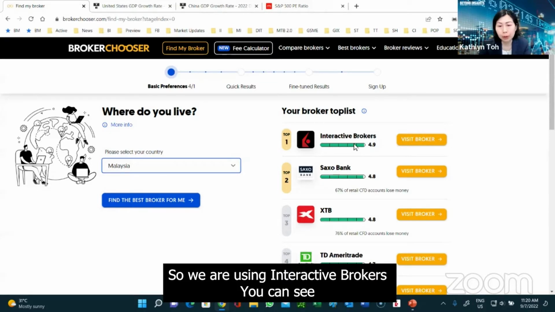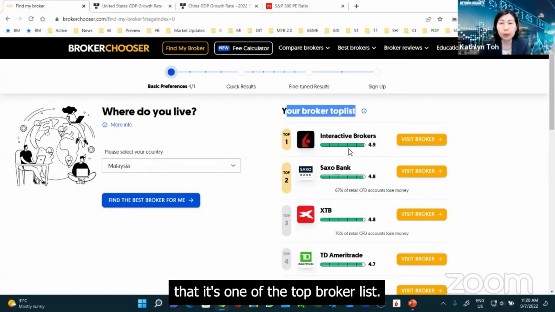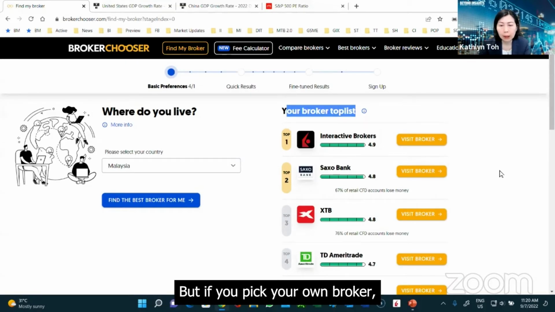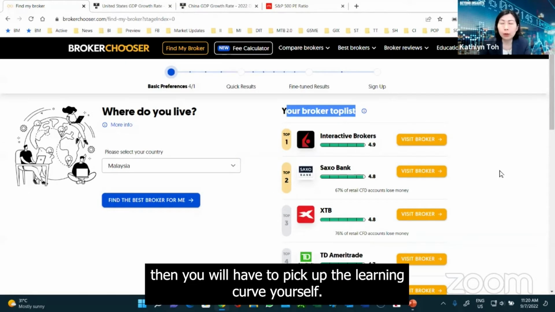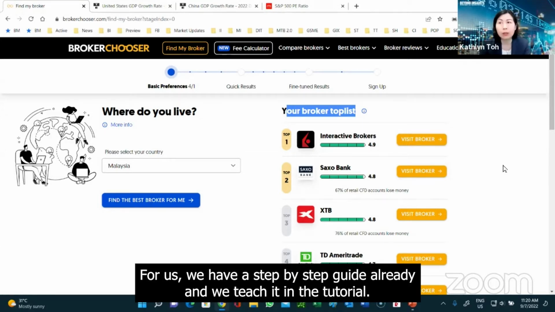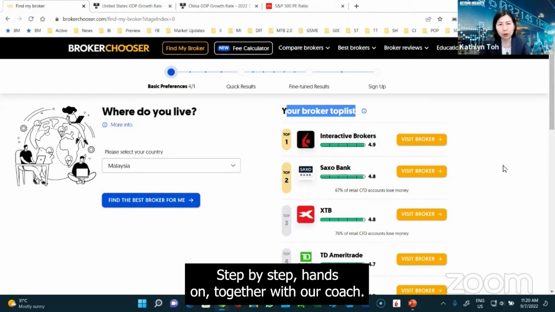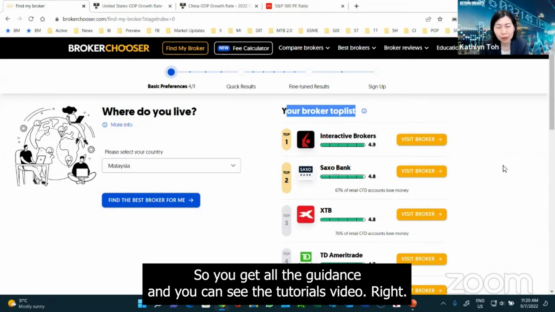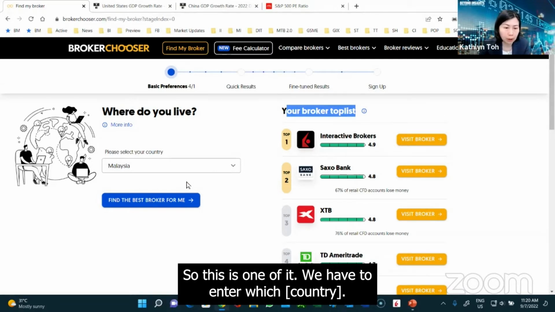So we are using Interactive Brokers over here. You can see it's one of the top broker lists. There's also Saxo Bank and so on. But if you pick your own broker, then you have to pick up the learning curve yourself. For us, we have a step-by-step guide already, and we teach it in the tutorial, step-by-step hands-on together with our coach. So you enter together with the coach, you get all the guidance, and you can see the tutorial videos.